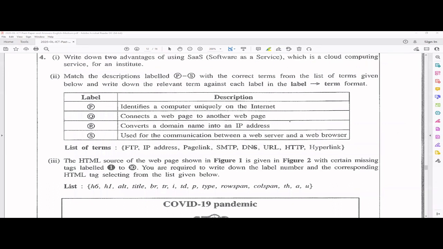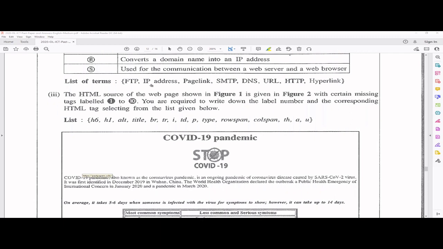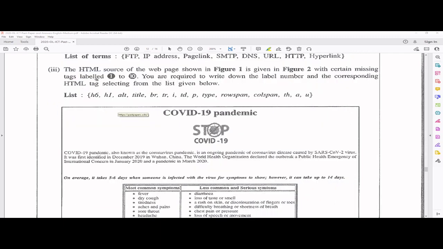Yeah, then we'll go for the third part of the paper. It's about HTML code, right? So here an HTML source is given, and they have labeled some blanks 1 to 10, and you are required to write down the label name and the corresponding HTML tag, right? So this is the list you have to use, right?